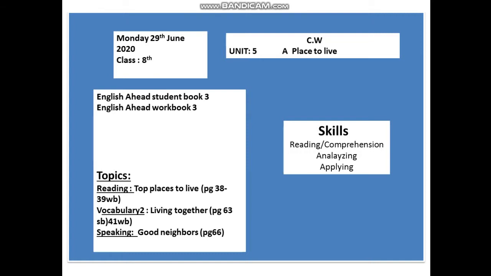Dear students, let's move to the prior knowledge or previous knowledge about the grammar topic, which was about correlative conjunctions and dependent prepositions.